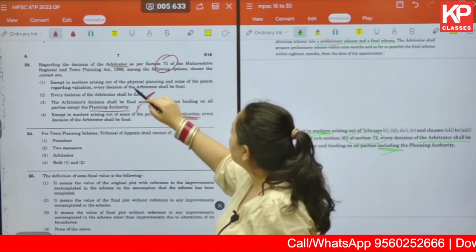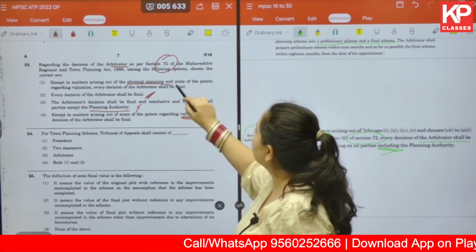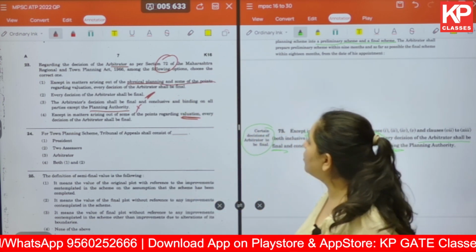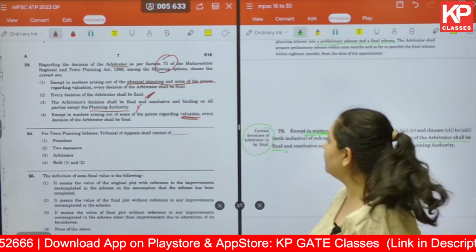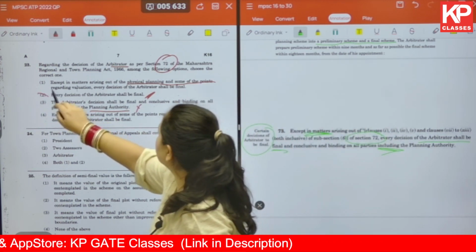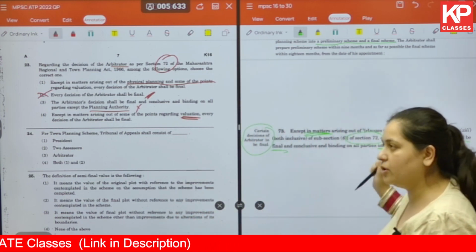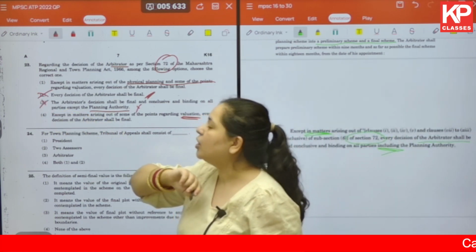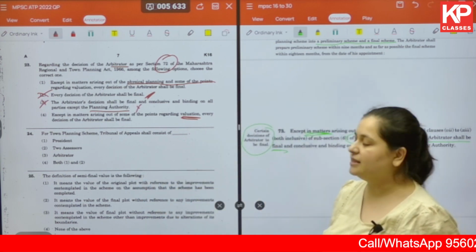So in the first one, we were talking about points regarding physical planning and some points regarding valuation. In the fourth one, we are talking about only valuation. So we know that every decision of the arbitrator is not final, since we are talking about a lot of clauses over here, and except planning authority is also not correct, because we have seen that it is including.